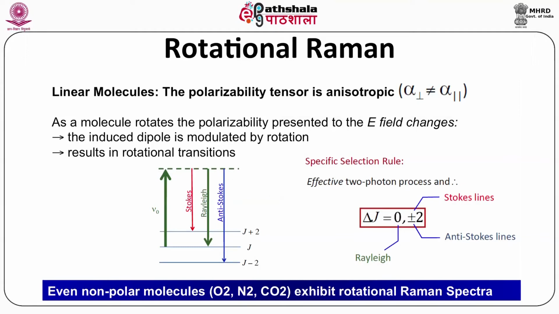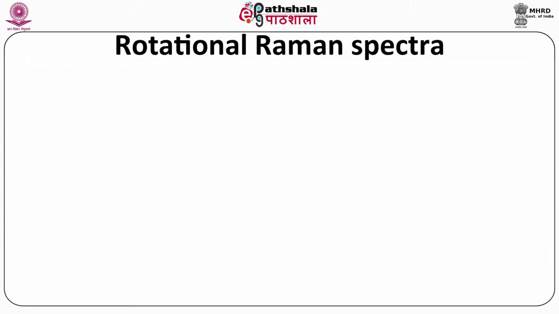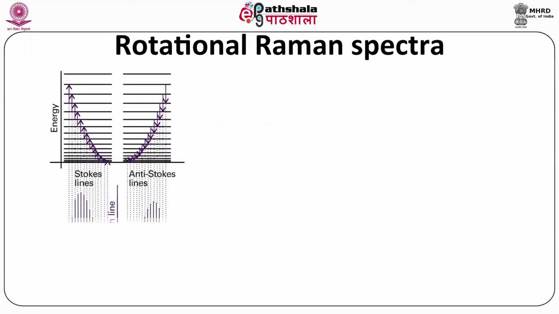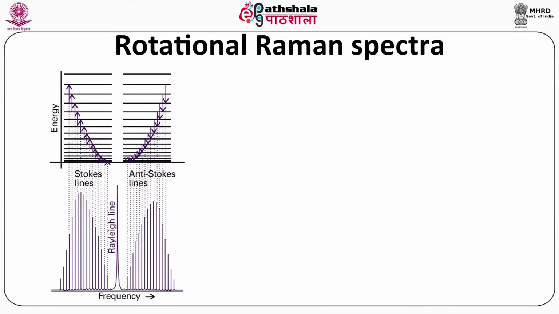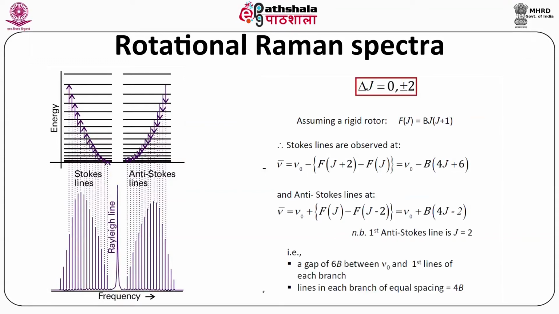So the specific selection rule, for this effective 2-photon process, is given as delta J equals 0, plus or minus 2, where 0 is the Rayleigh scattering, plus is for the Stokes line and minus is for the anti-Stokes line. Here we discuss the rotational Raman spectra. In the case of rotational Raman spectra, you can see the energy diagram and Rayleigh scattering found at the 0 position. However, on the left side the Stokes lines and on the right side the anti-Stokes lines appear.